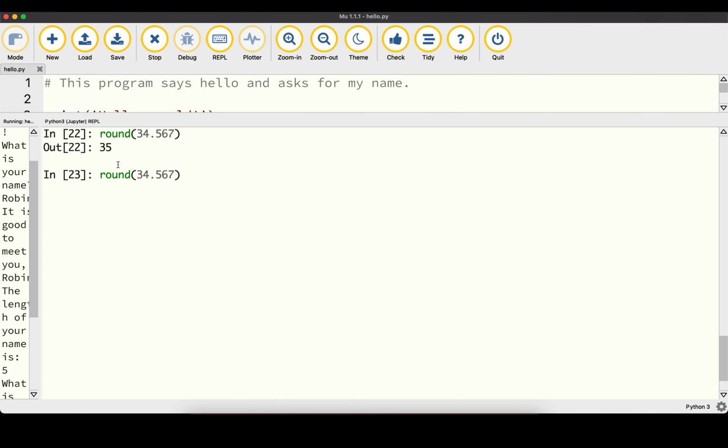Now if you want to have a different precision for the number, we can add a second value, separated by a comma. For example, we could say that we want 2 digits after the decimal point, and if we press enter here, we can see it's not rounding to the nearest integer as it did up here, but instead we get the nearest value with 2 decimal places. So this would be the second number after the decimal point, and since the next number after that is a 7, it will be rounded up to 57, which is exactly the result we get here.